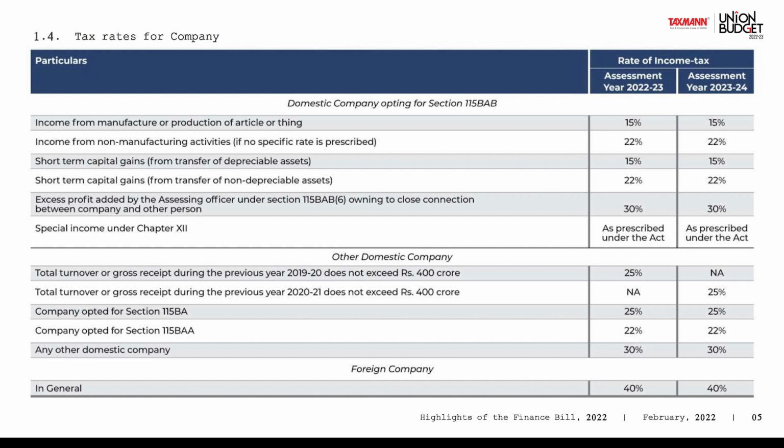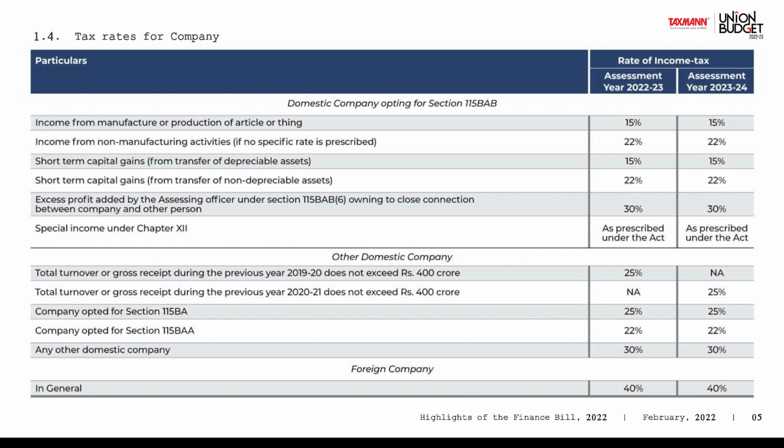Again, there has been no change in the rates for assessment year 22-23 and assessment year 23-24, as discussed in the budget. But if you are not opting for this special or alternate tax scheme under Section 115BAB, you will be charged at the normal flat rates.